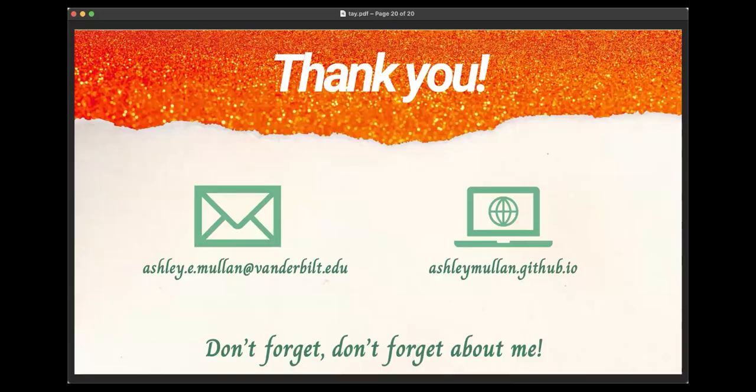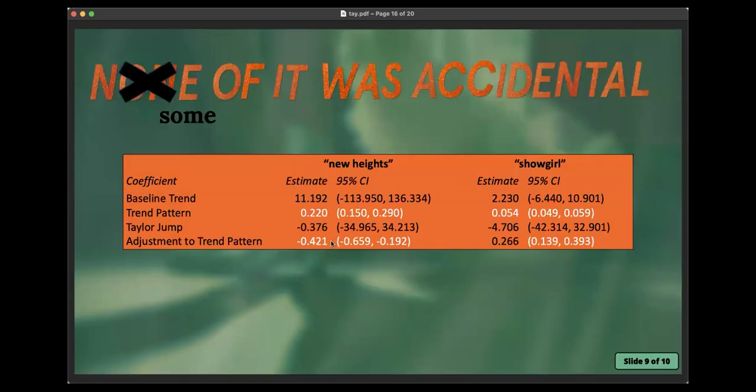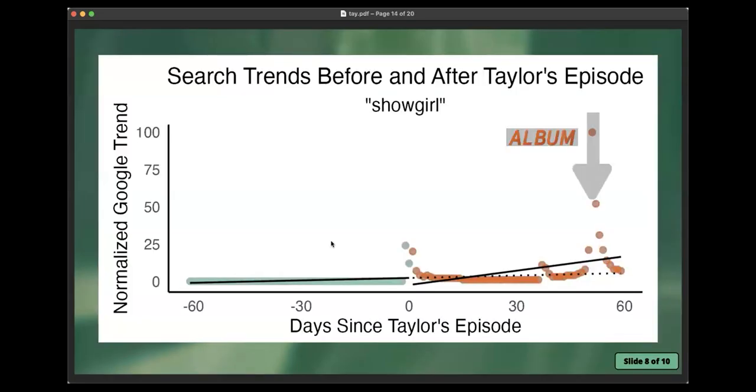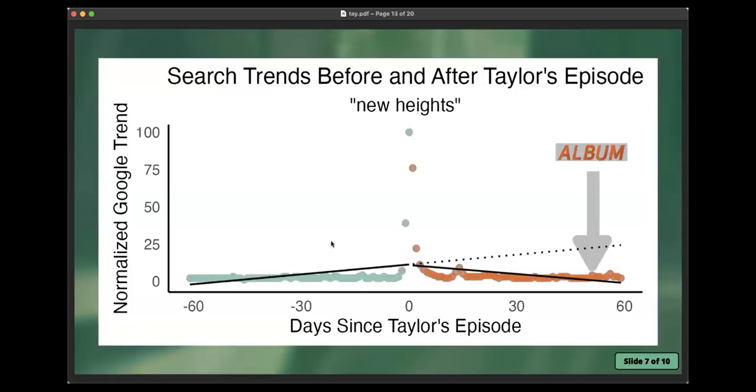I have a question as a person who doesn't know enough about Taylor Swift. Your second graph, so the Google trend in Showgirl, was it Showgirl? Or, sorry, one of your trends had a bump. It's actually, I think it's New Heights. Sorry, the last one. What is the bump like at day 15 post her appearance?